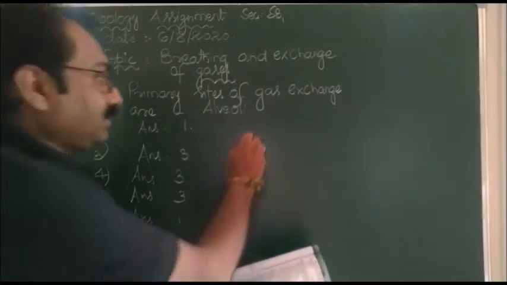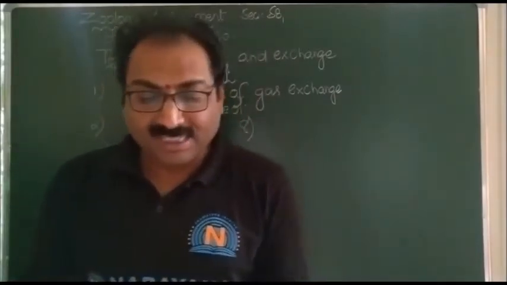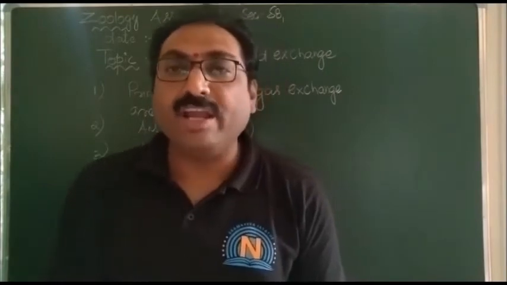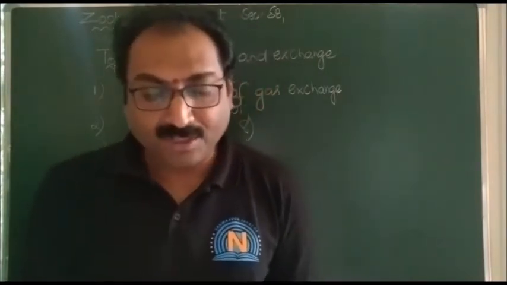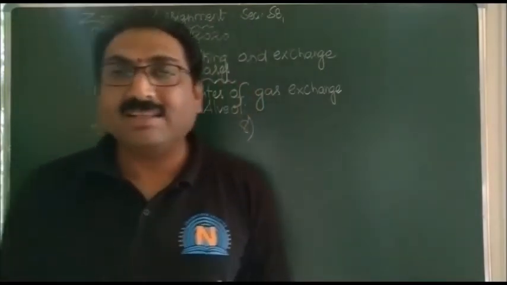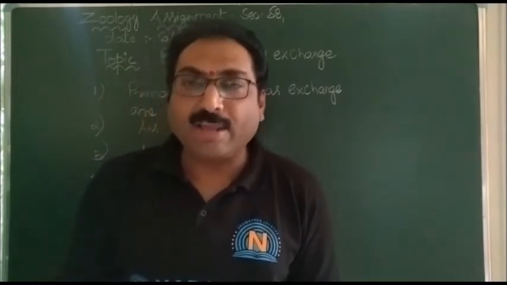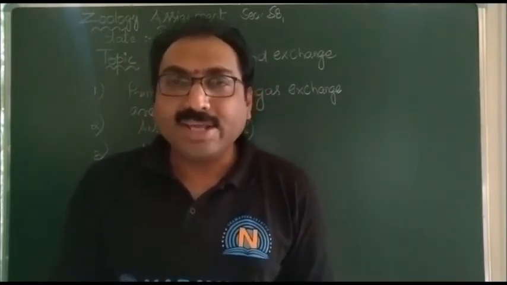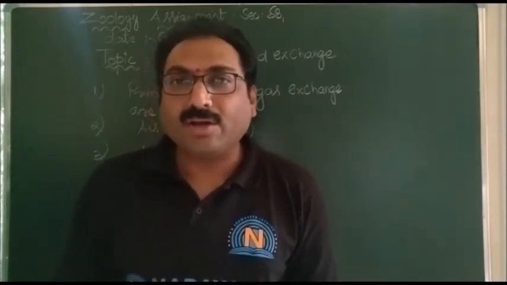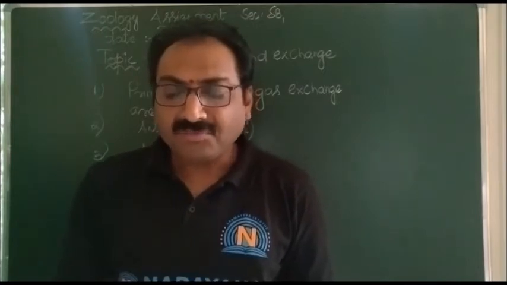The next question: the partial pressure of oxygen in the systemic arteries and pulmonary arteries respectively, in millimeters of Hg, is asked. The pulmonary artery conducts deoxygenated blood to the lungs for oxygenation, and the systemic arteries conduct oxygenated blood to various tissue cells.